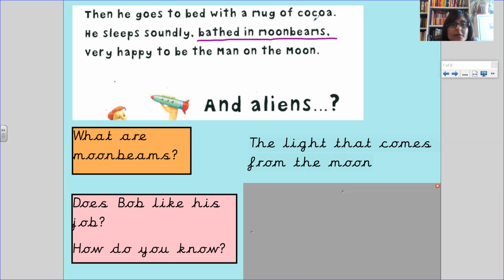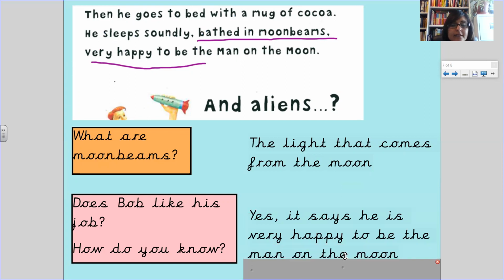Then he goes to bed with a mug of cocoa. That does not tell us if he likes his job. He sleeps soundly, bathed in moonbeams. That doesn't tell us he enjoys his job. However, if you look at this bit, he's very happy to be the man on the moon. And it says he's very happy to be the man on the moon, which means you know he likes his job.